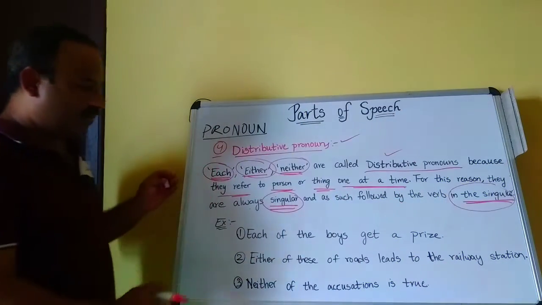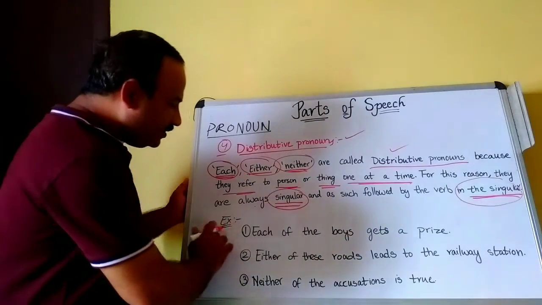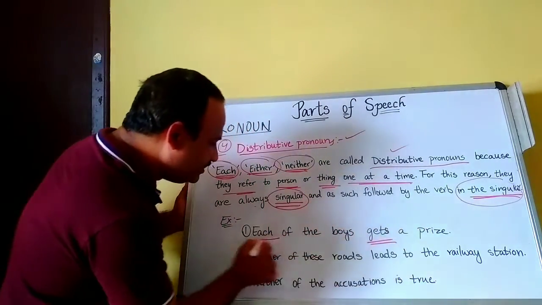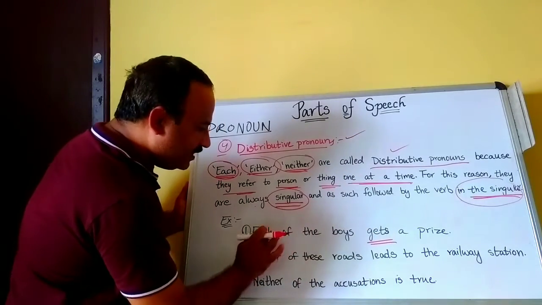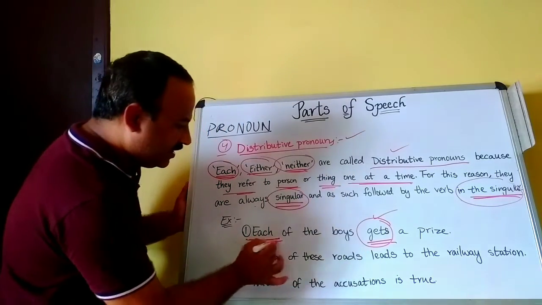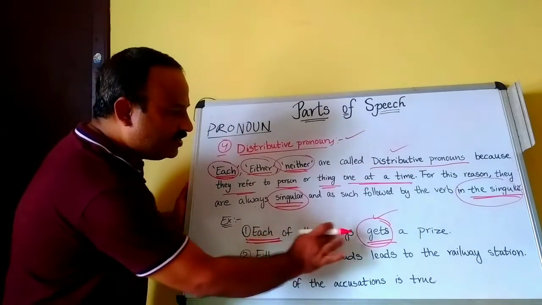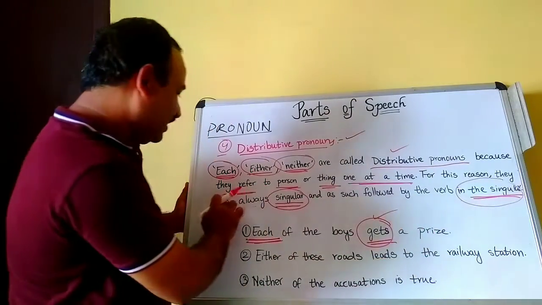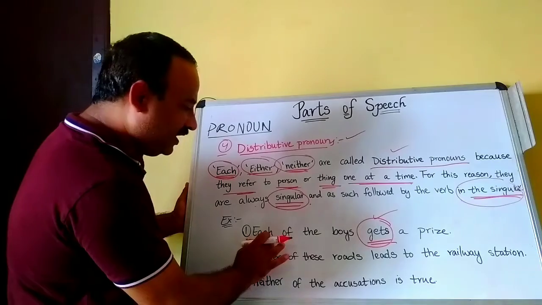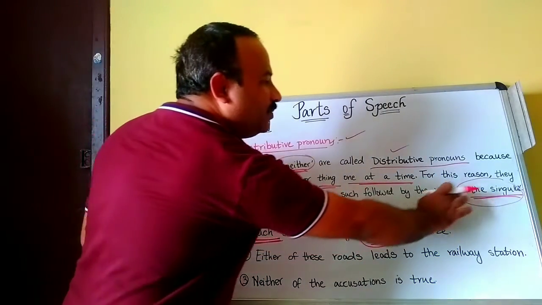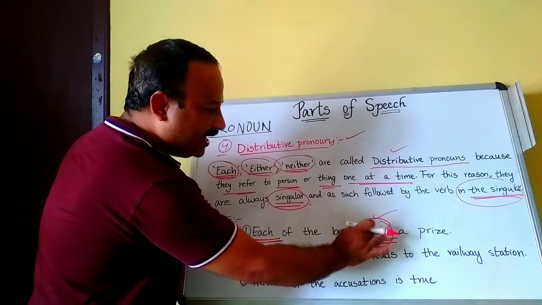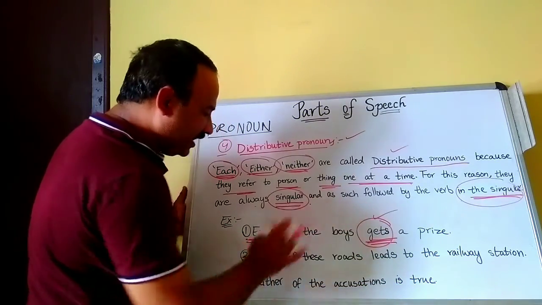For example, each of the boys gets a prize. It is a singular verb, that's why it is a singular verb. Each is singular, as such followed by the verb in the singular. So, gets. That's why we use gets. So, it is singular.